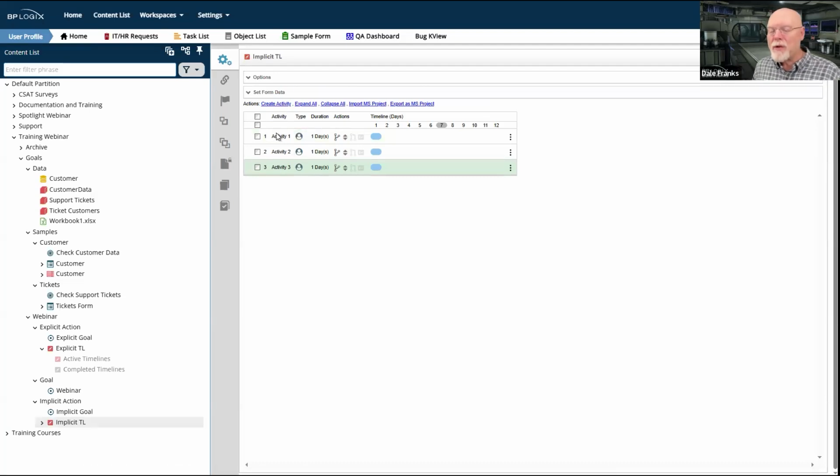So now I have 3 activities that might occur. And I'm going to want to change how my process timeline is going to work based on those goals, and whether the goal value is red, yellow, or green.